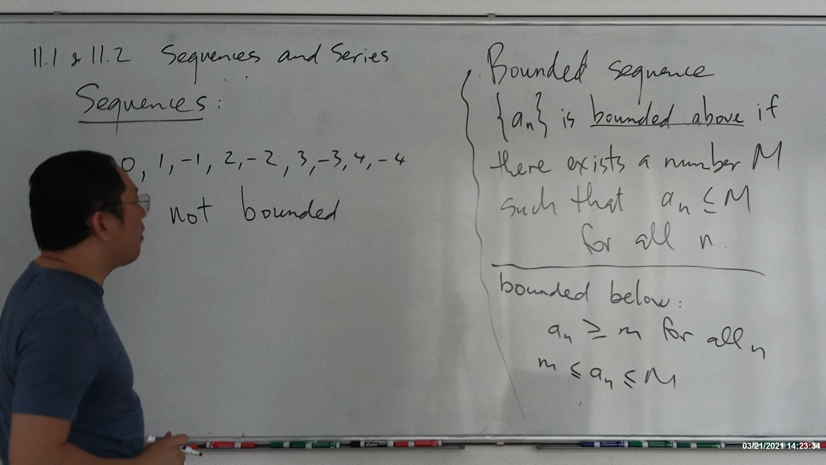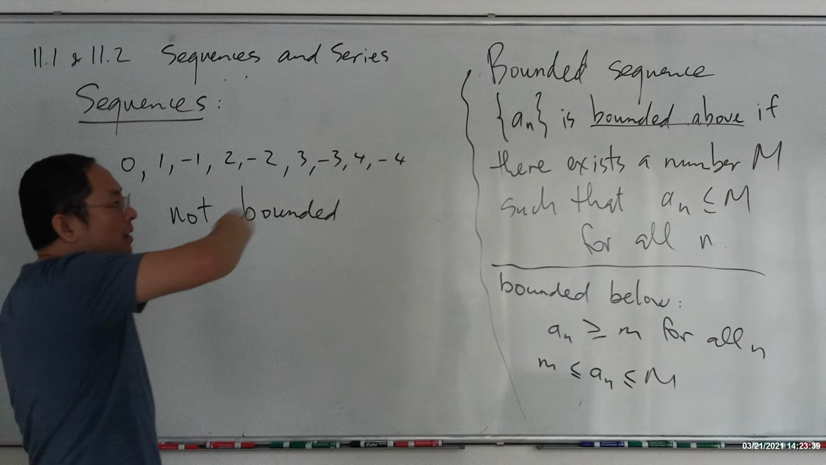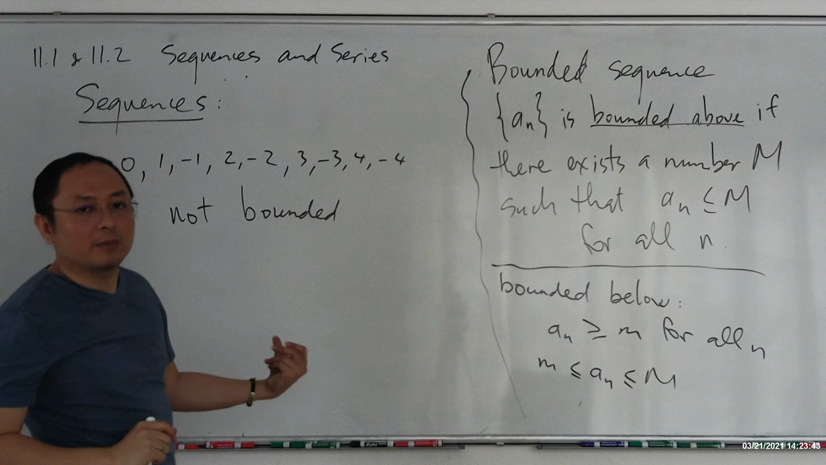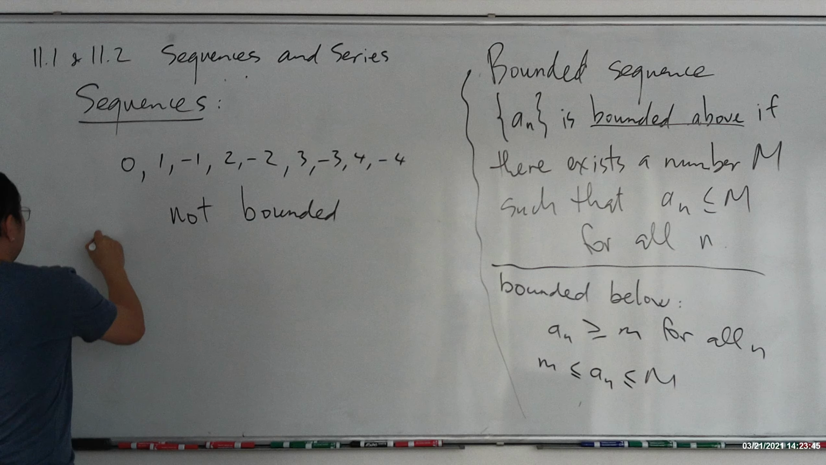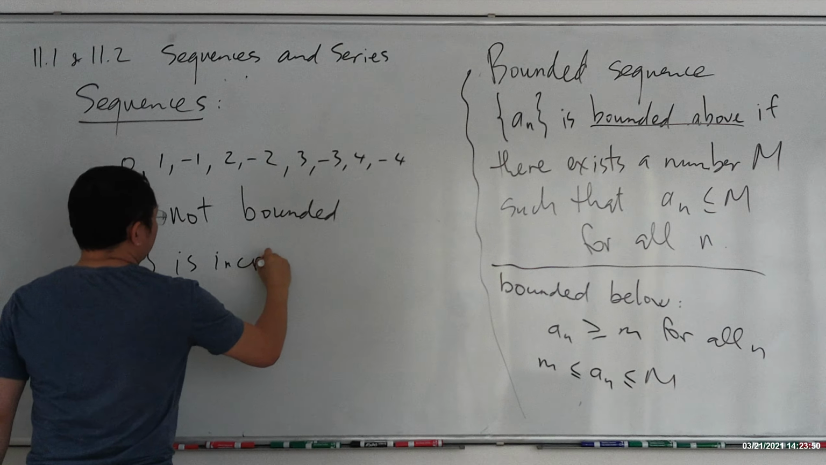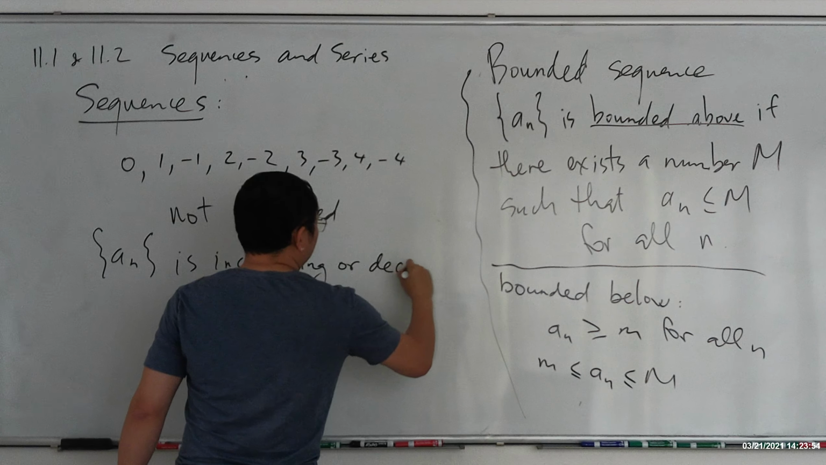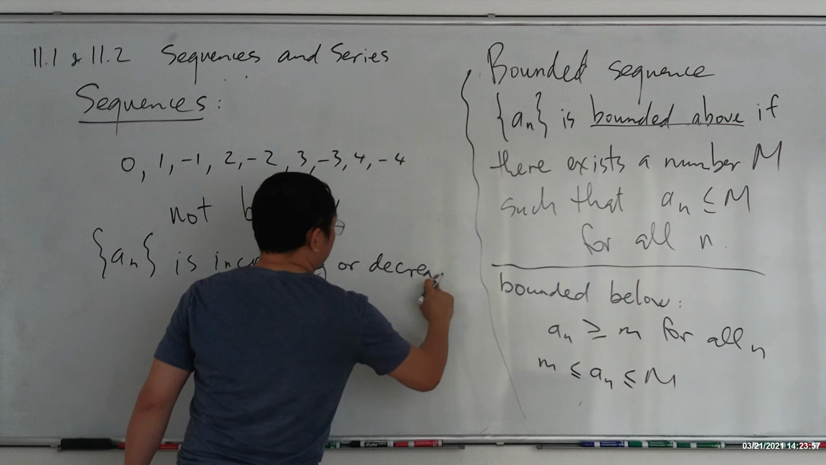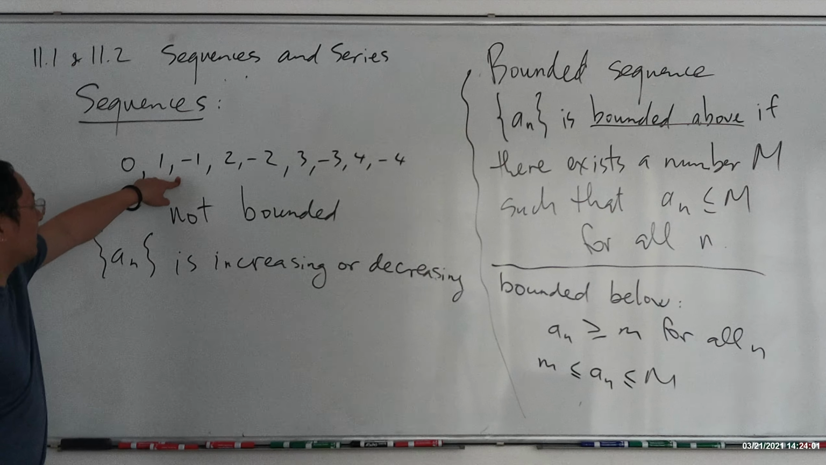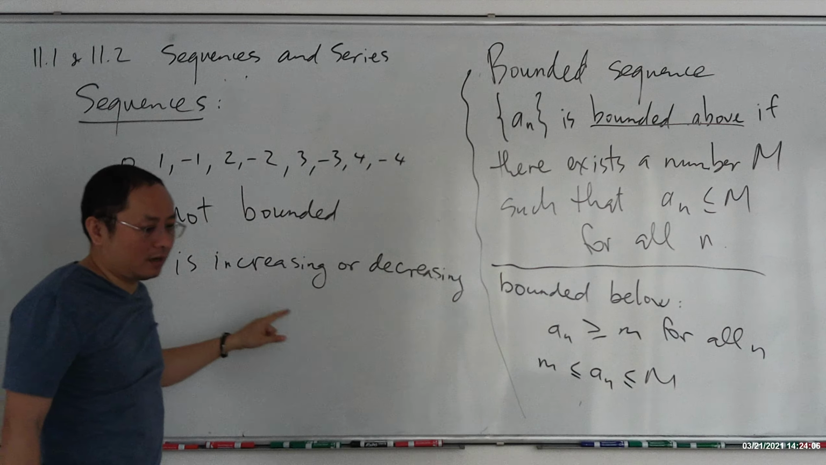If a sequence is always increasing or decreasing, remember, increasing means the next term is always bigger than the previous term, and decreasing means the next term is always smaller than the previous term. a_n is increasing or decreasing. Okay. Always go up and always go down. This one is not that way. It goes up, down, up, down, up, down. This is not increasing and not decreasing.